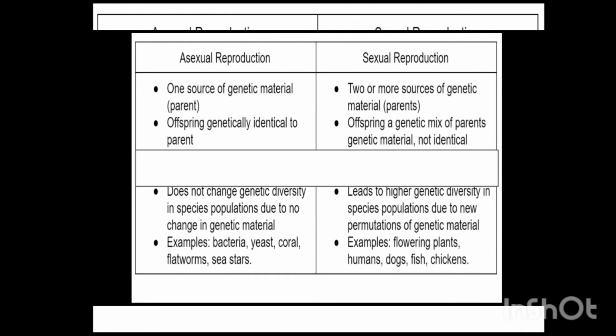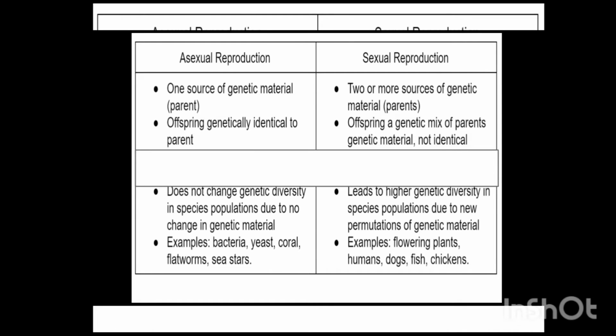Whereas in asexual reproduction, a single parent is involved. Hence, the offspring will be an identical copy of the parent, means all the characteristics of that parent. Then you can write down the examples of asexual and sexual reproduction. You can write down the methods also.